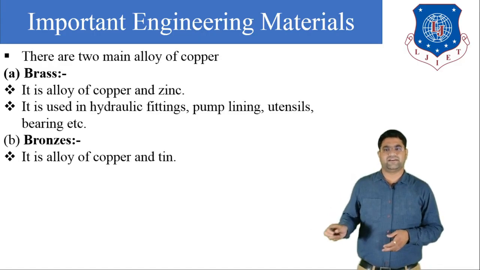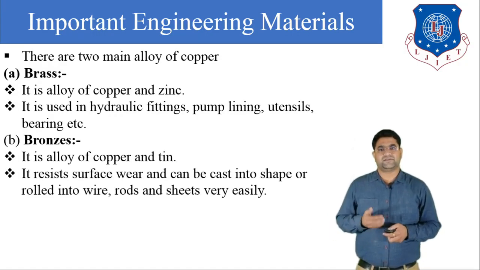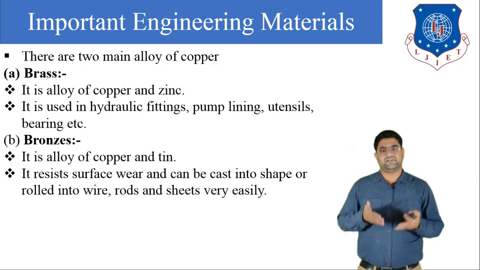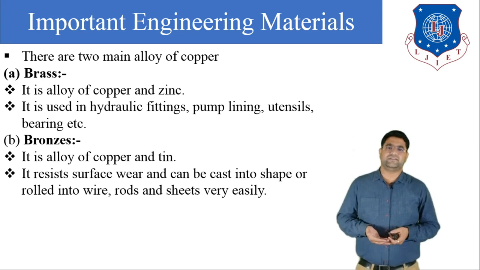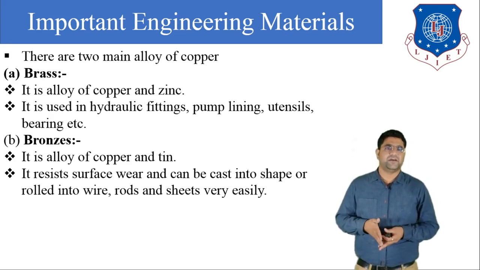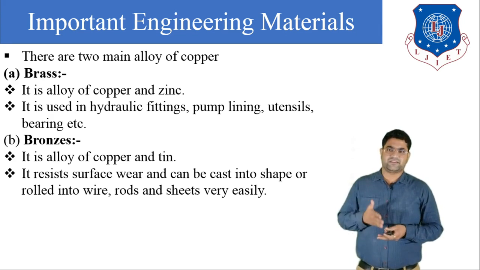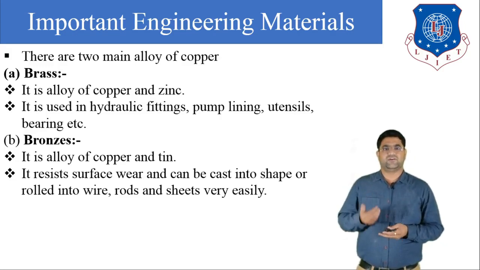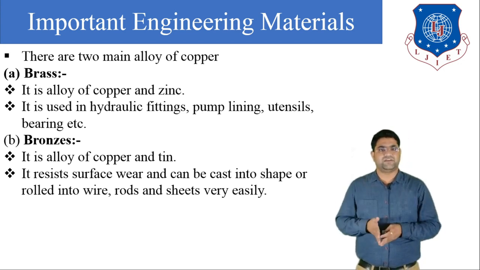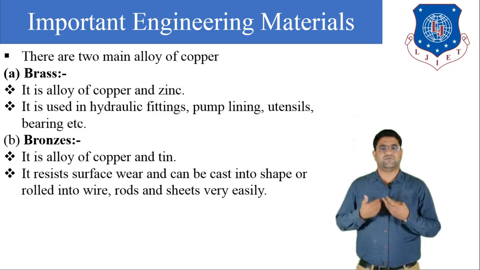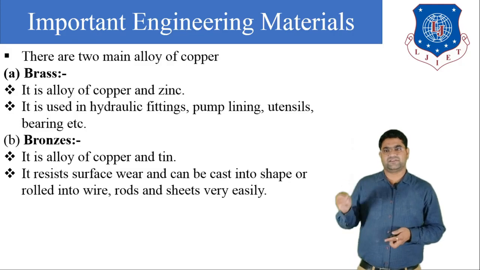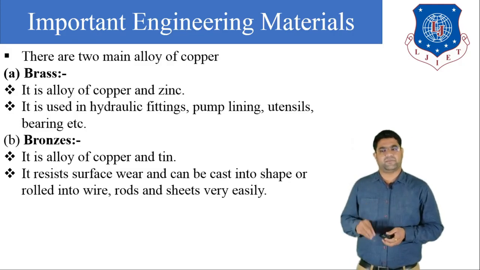First of all, let us discuss brass. So what is brass? Brass is an alloy of copper when copper is mixed with zinc. Generally brass is used in hydraulic fittings, pump linings, and for making bearings. Second is bronze. Bronze is an alloy of copper and tin, and generally it resists surface wear and can be cast into shape and rolled into wires, rods, and sheets very easily. So this is the basic application of bronze.